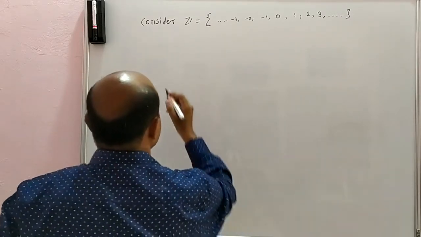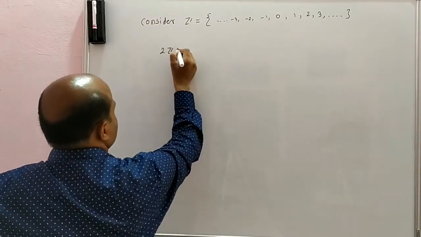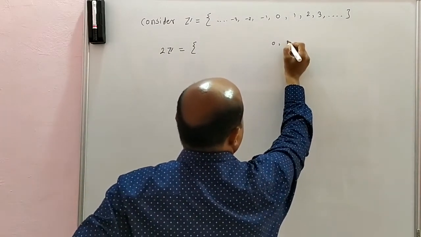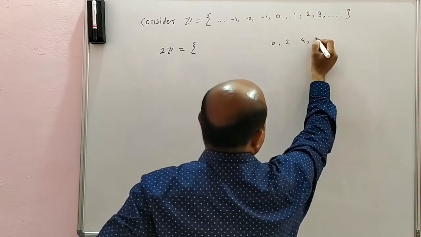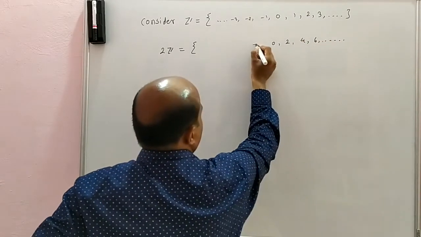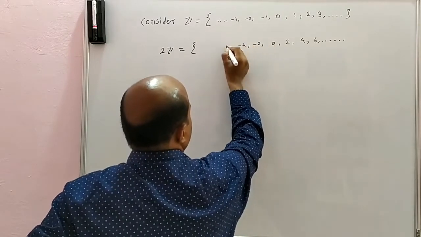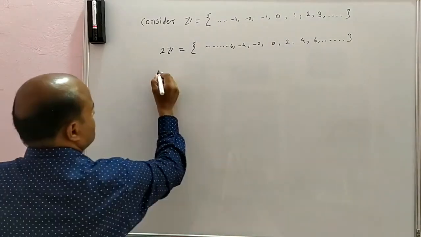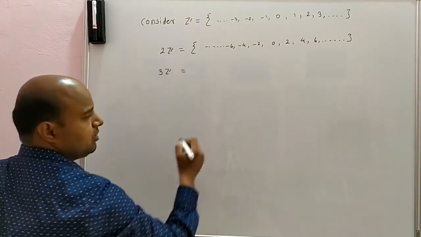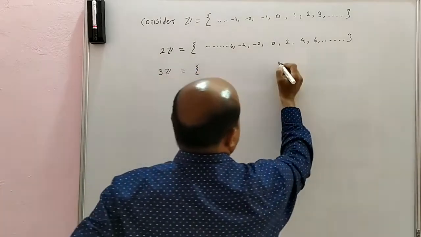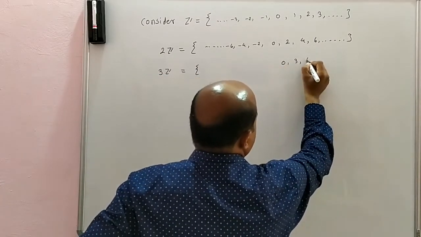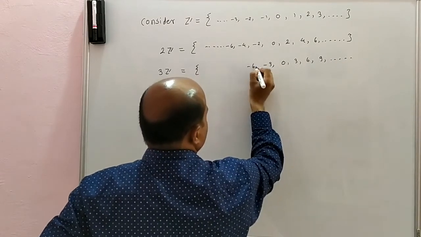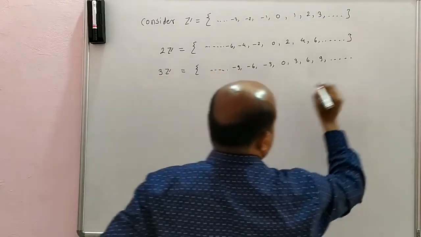Now consider 2Z, which means multiples of 2. So 0, 2, 4, 6 and so on, -2, -4, -6 and so on. 3Z is multiples of 3: 0, 3, 6, 9 and so on, and -3, -6, -9 and so on.